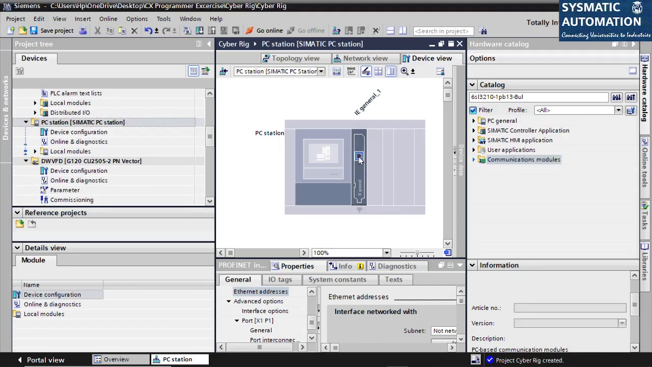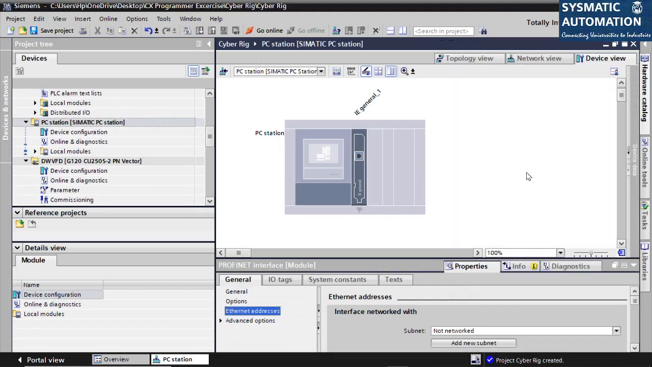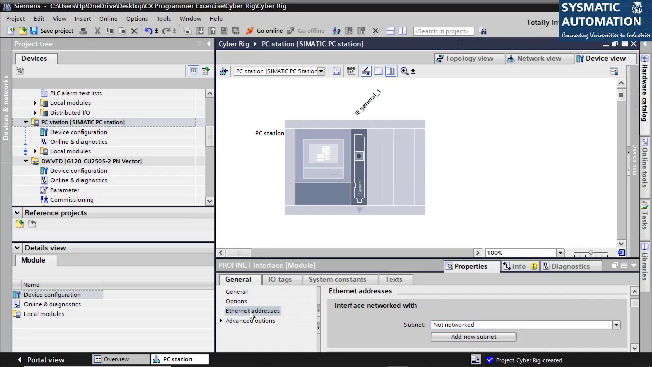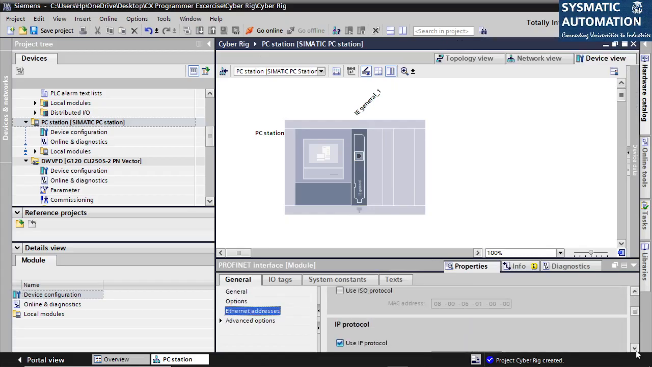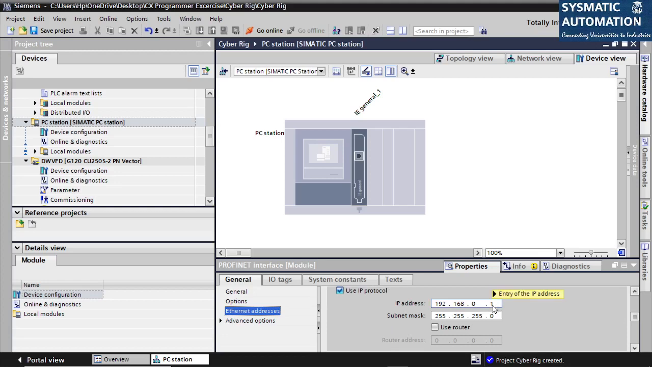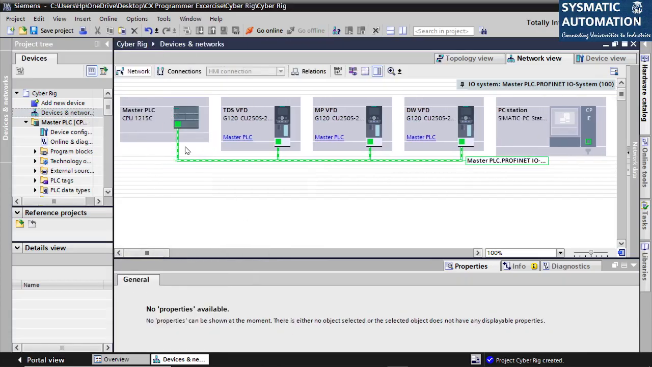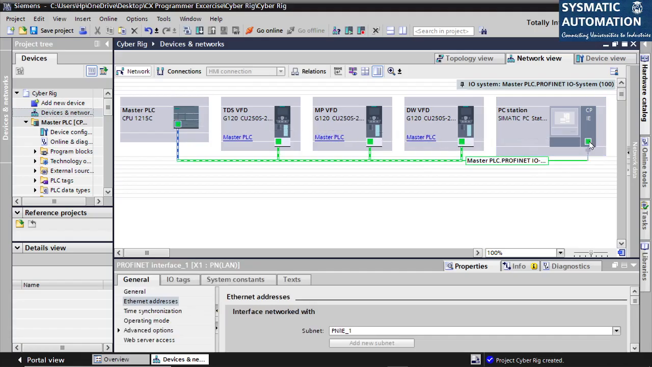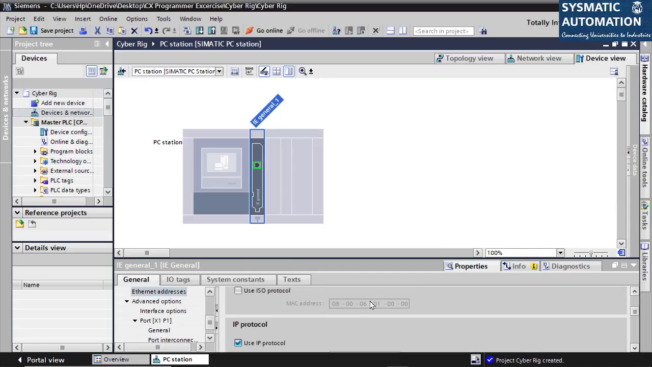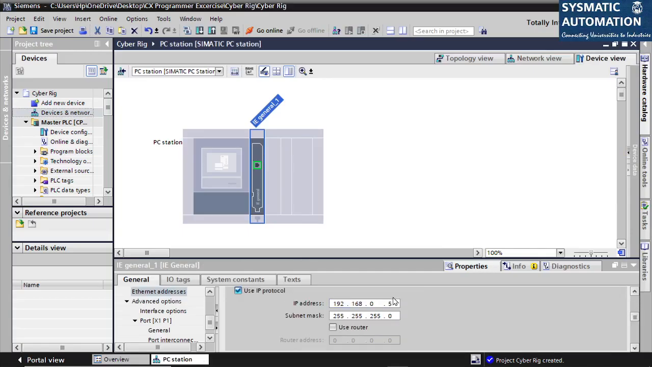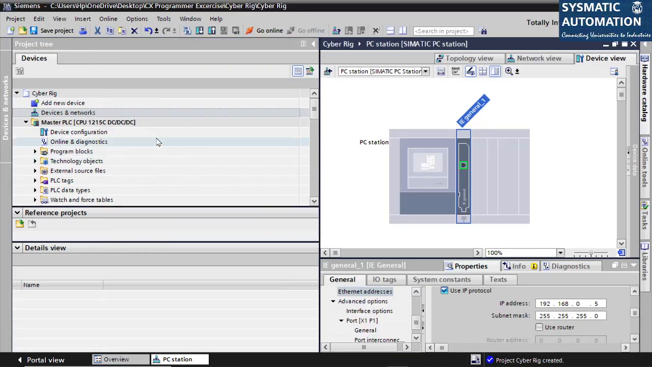If I look at the IP address for this, the Ethernet address, there is no 1. Again, it took it as a default. So if I go to devices and network, I will connect it to my PLC, right? So I'll connect this also to my PLC. Now if I see the IP address for this, the IP address changed to 5, right? So that is my SCADA connected.